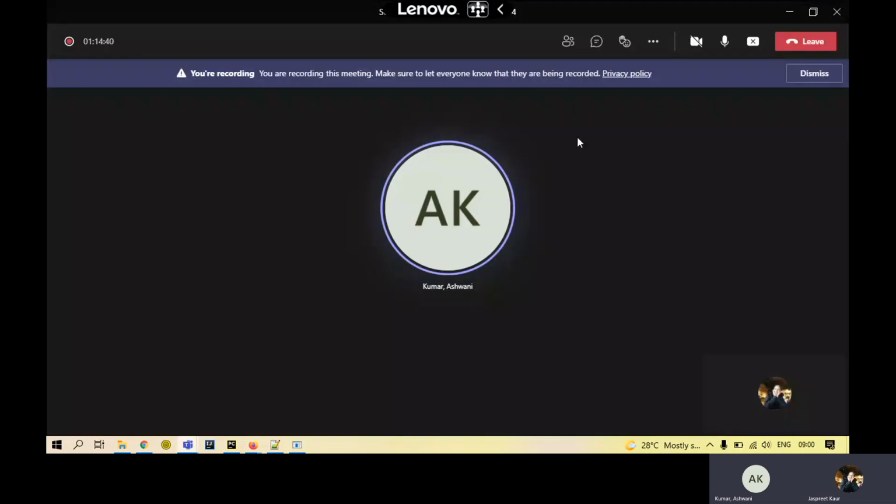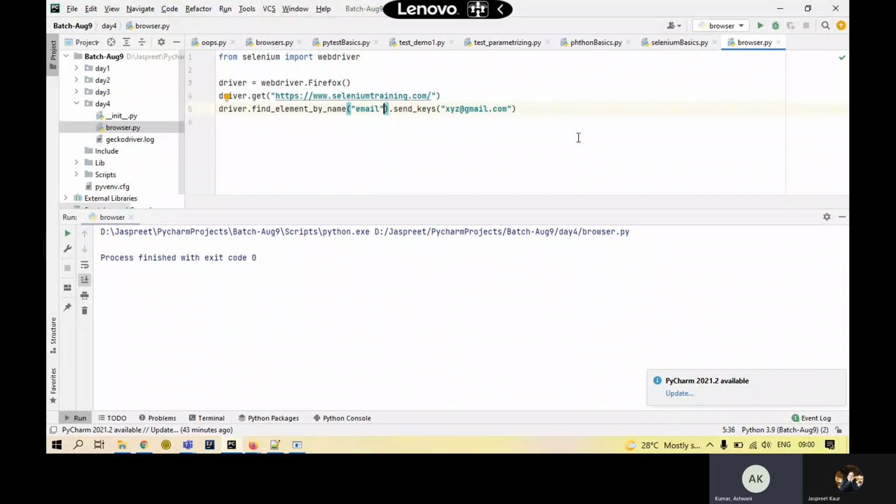Do you have any questions? Yeah. So what is the web driver like you mentioned there? From Selenium. Can you go back to the code once? Yeah, it is from selenium import webdriver. Then what is Selenium here? Is it the package or the requirement? Should we say package or requirement? Selenium is a package.